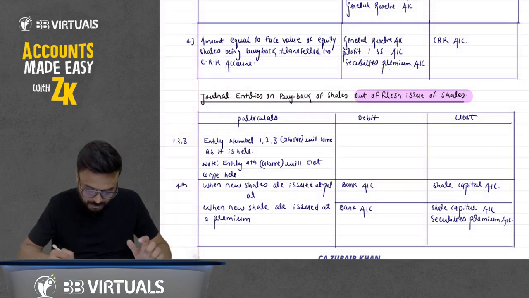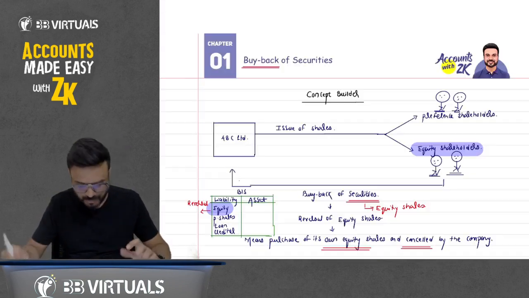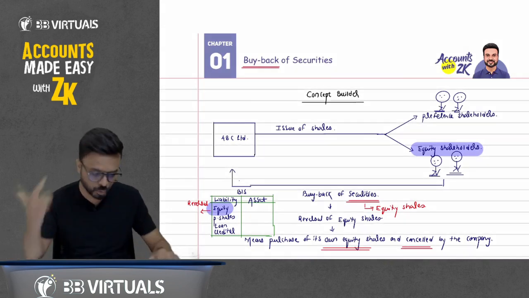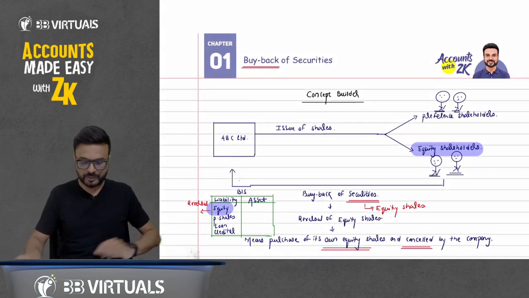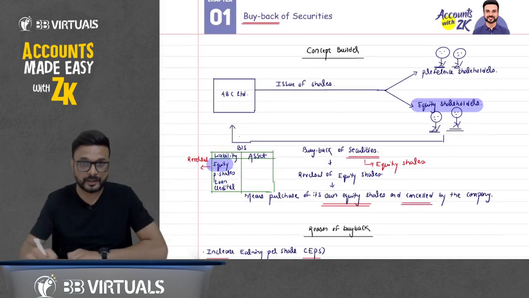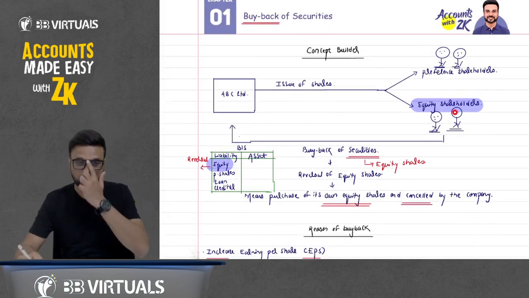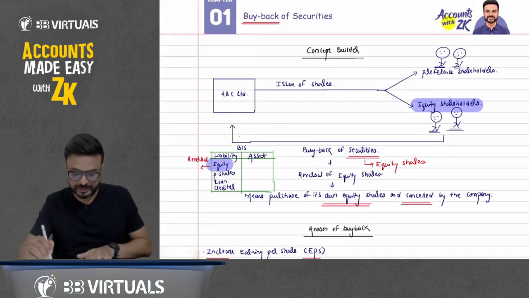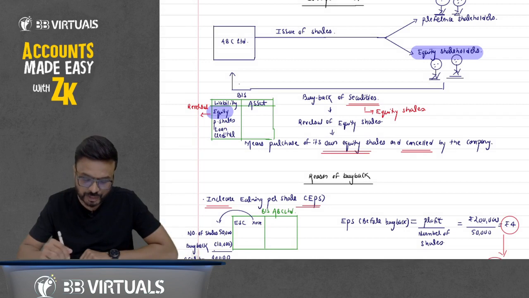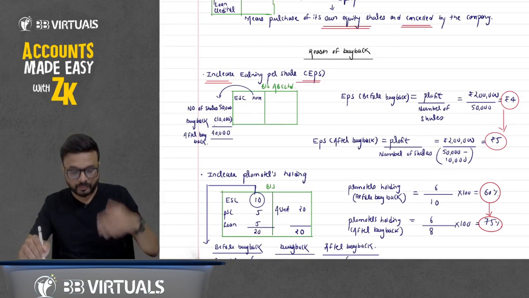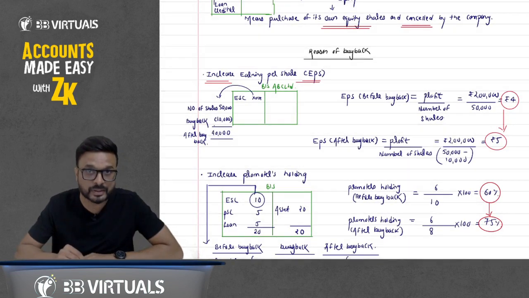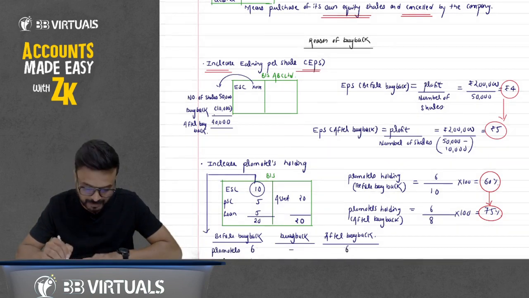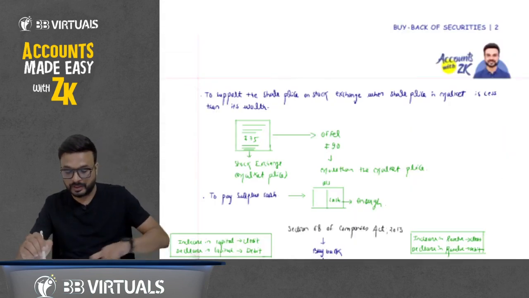First, let us do a quick revision in 2 minutes. What is this buyback of shares? When we issue shares in the market, it may be preference shares or equity shares. In this chapter, buyback of securities, we are discussing the cancellation of equity shares. Buyback of shares is the purchase by the company of its own shares, which are then cancelled. Why do we do the buyback? Because earning per share (EPS) increases, and promoters' holding increases.